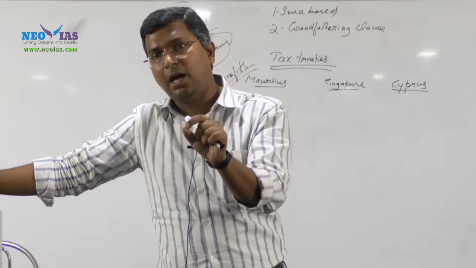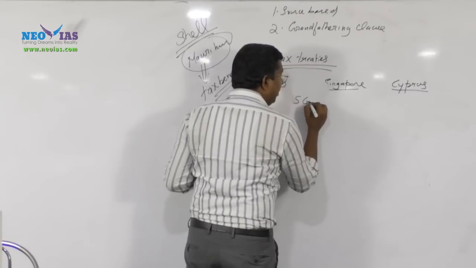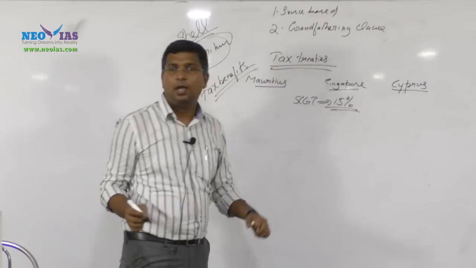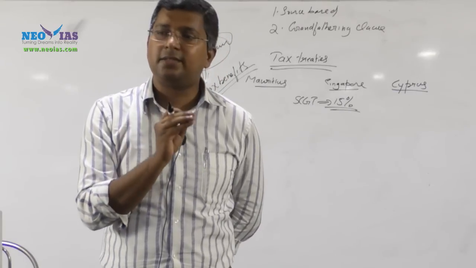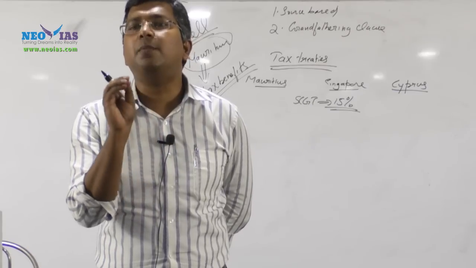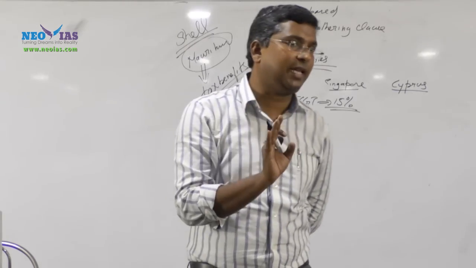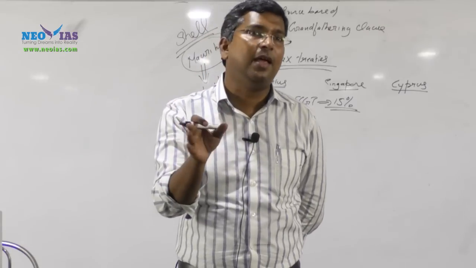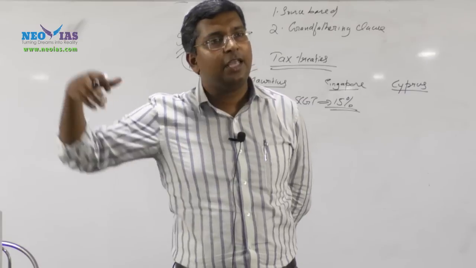Now regarding this short-term capital gains tax, presently it is 15%. But this treaty says that for the next 2 years, the short-term capital gains tax will be 7.5%, that is half of the existing capital gains tax. So this is another treaty benefit. Even though earlier there was no short-term capital gains tax. Why? It was residence based.